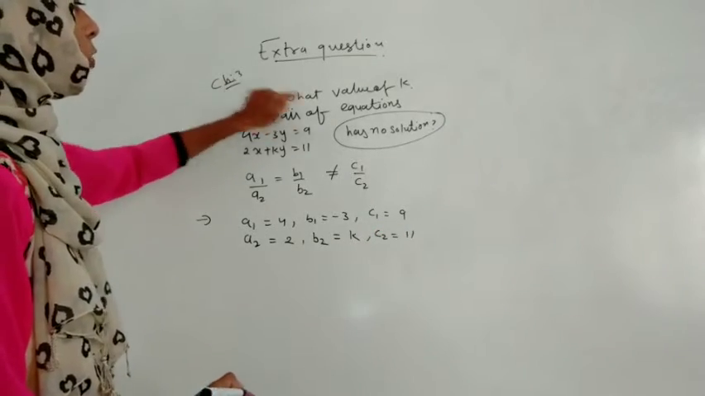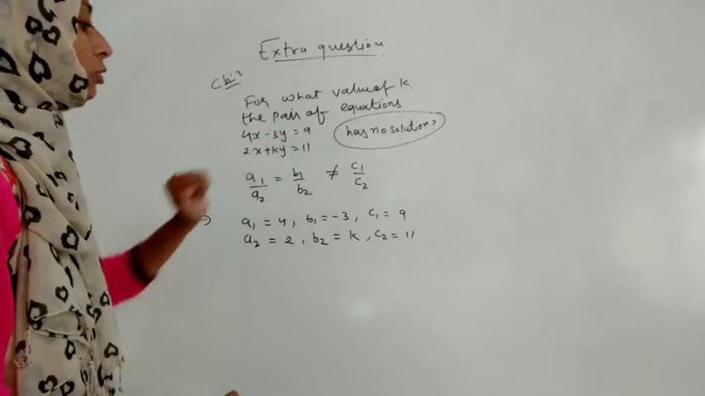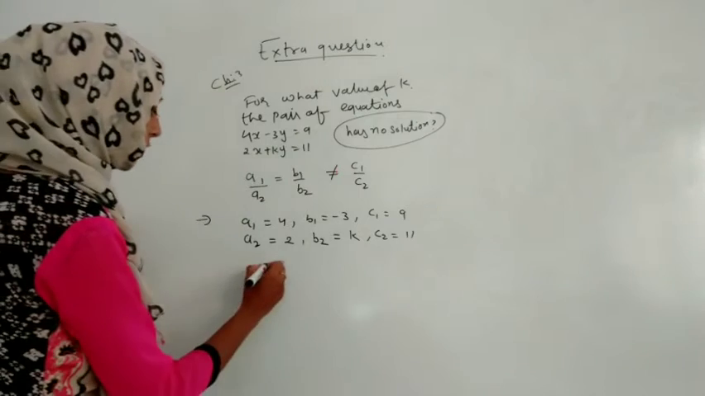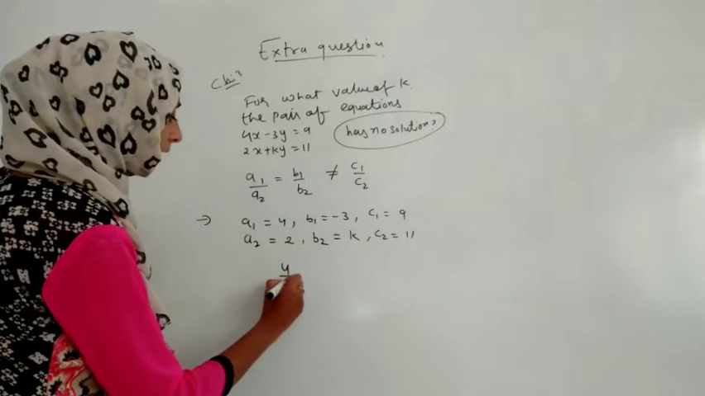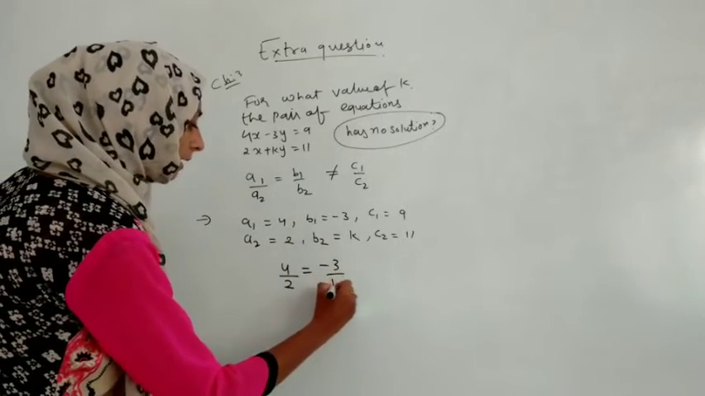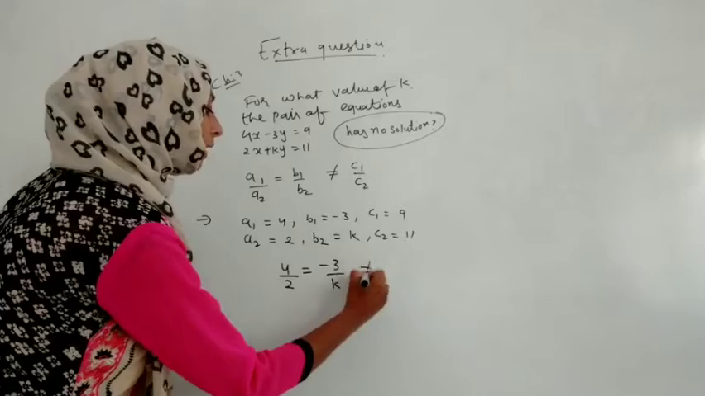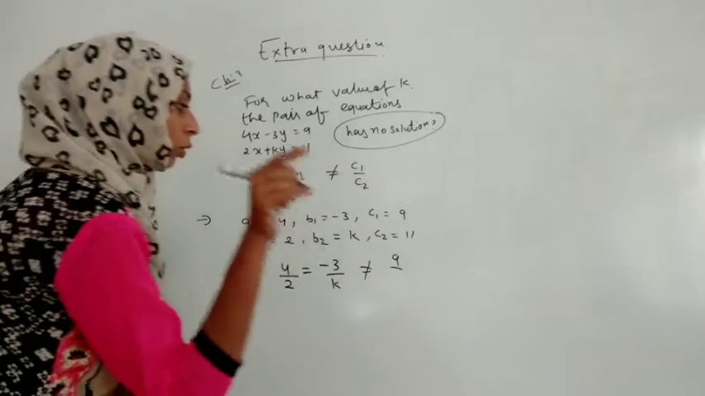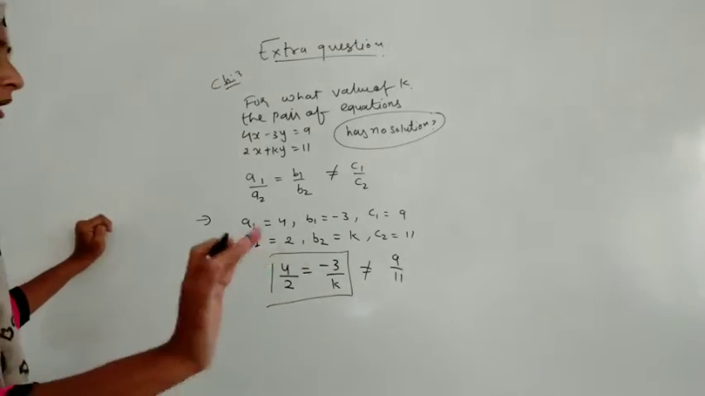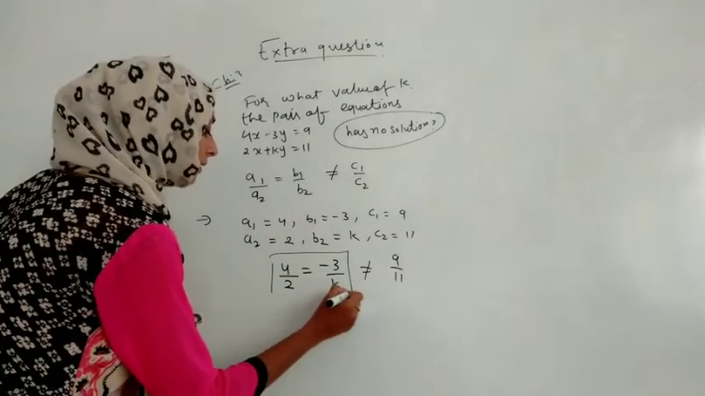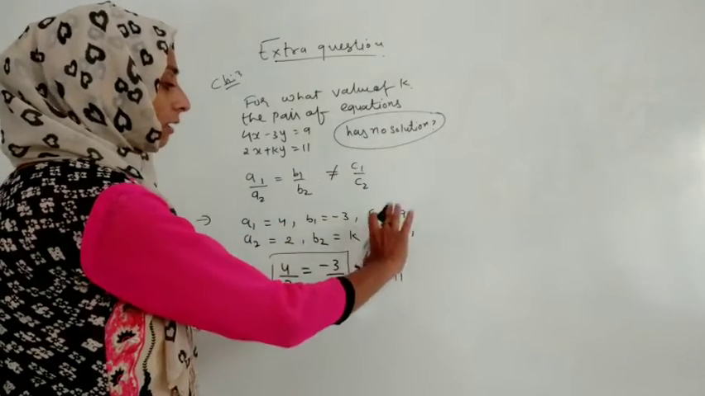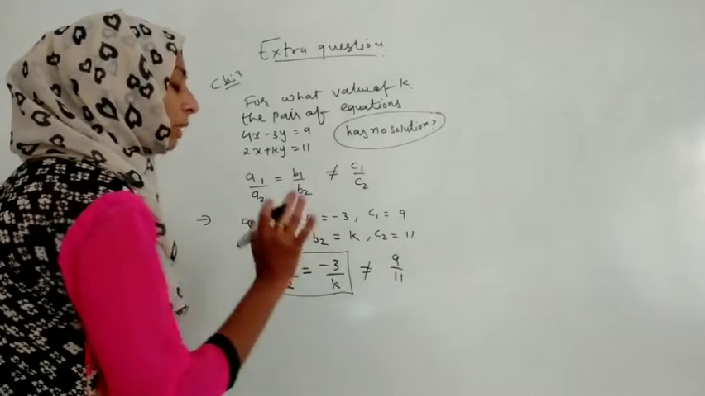So here they said for what value of k the pair of equations has no solution, which means we have to find the value of k. Let us substitute in this equation. In place of a1 I will write 4 by 2, which is equal to b1 by b2, means -3 by k, and that is not equal to c1 by c2. We have to write the values but we only compare the two that are equal. Suppose it is for infinitely many solutions, then all three are equal, and then we can compare any two of them.